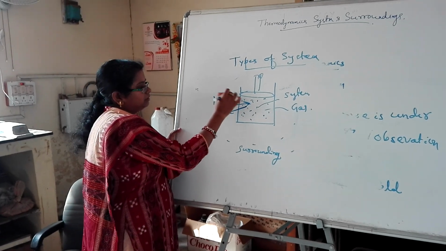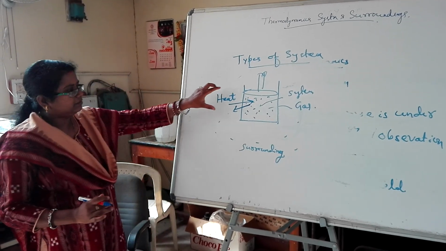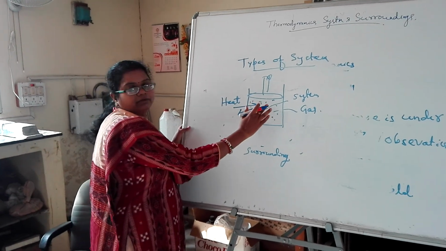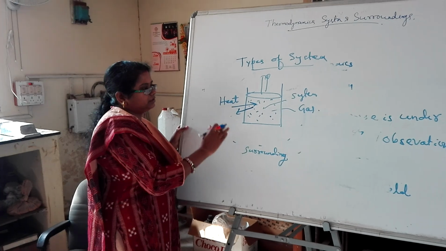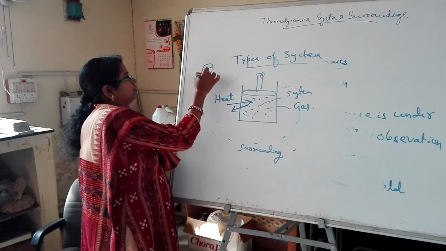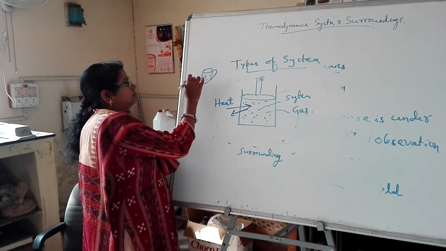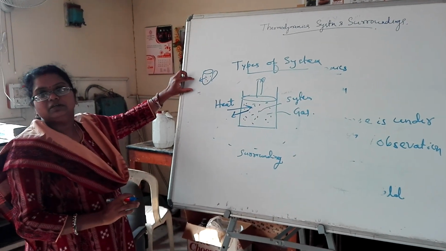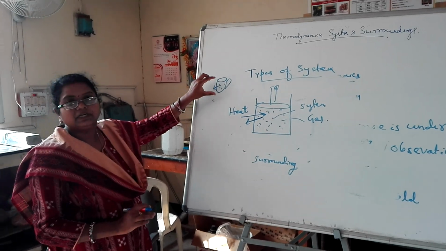That is our first interaction: heat interaction between the system and the surroundings. For example, after some time the heat of that hot cup of tea dissipates to the surroundings, so heat goes out.